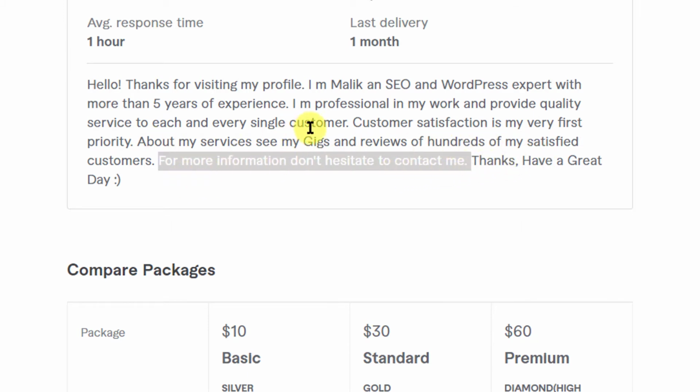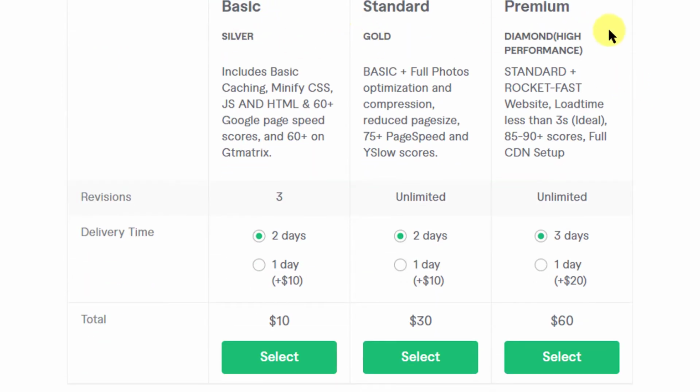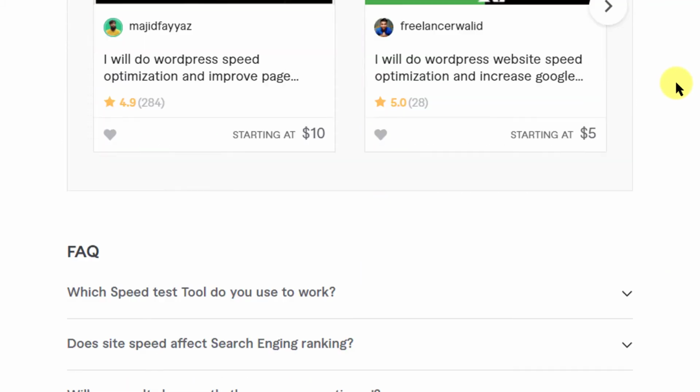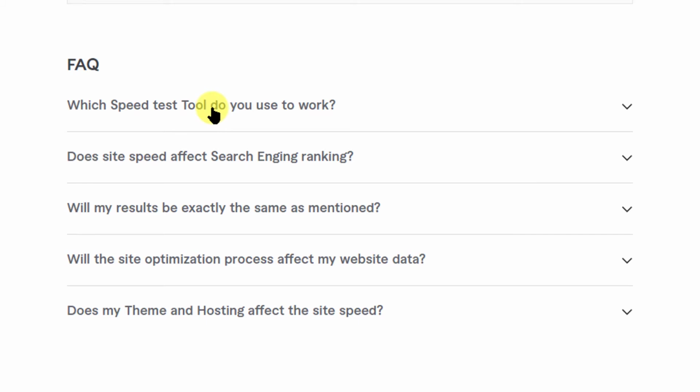All right, it's nice, but just put this on Grammarly and you'll see there are a lot of things that you can change. So these are the packages that he has: silver, gold and diamond. Okay, and scroll down. FAQs, very nice. Always try to have FAQs on your gig.